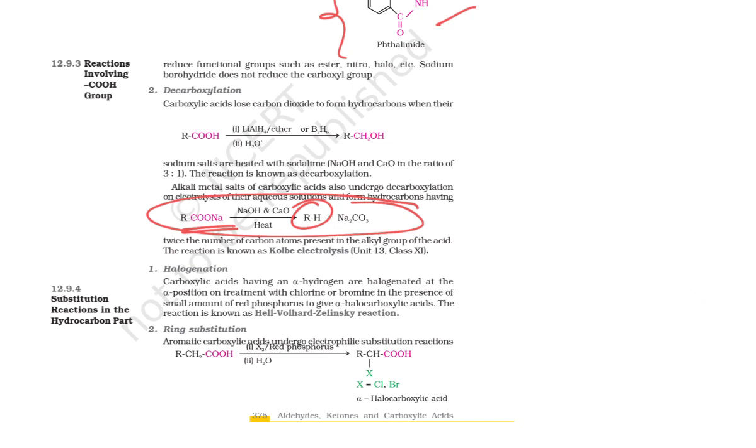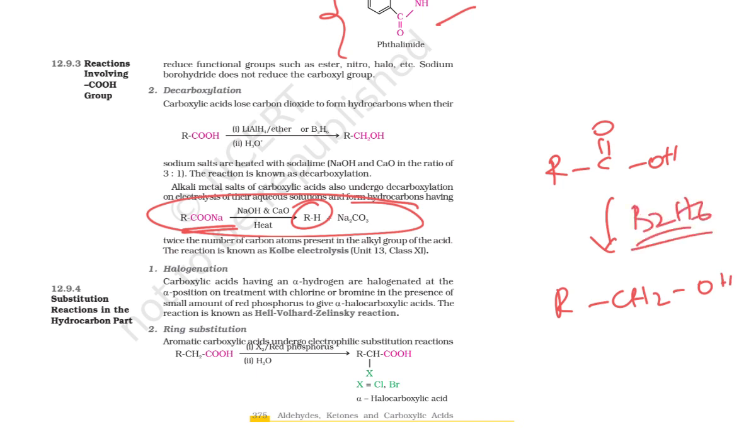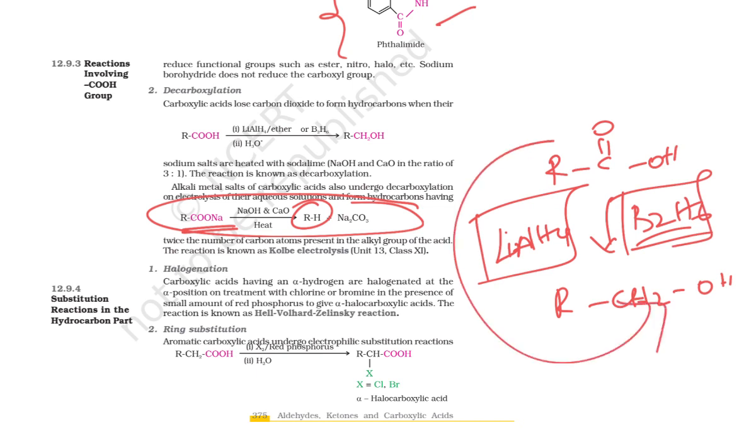Then I already told you there are reagents which can reduce the acid. One is lithium aluminum hydride. RCOOH can be converted into RCH2OH. For this, what reagent are we using? B2H6, diborane, we can use, or lithium aluminum hydride. This is very important. Only these two reagents can convert acid to alcohol.